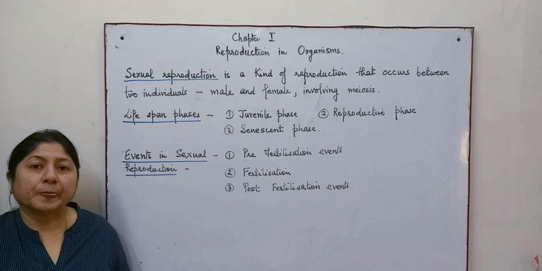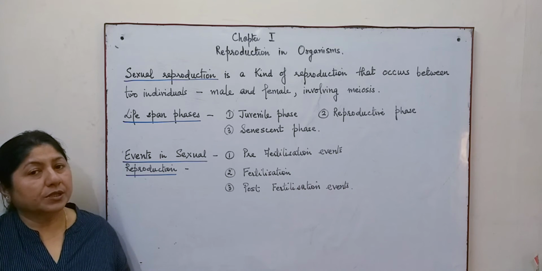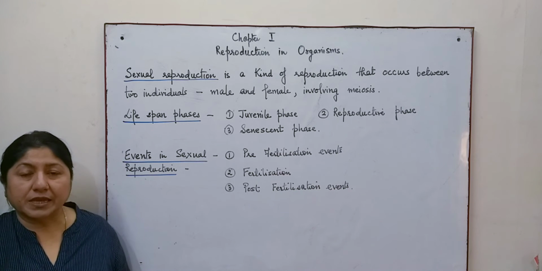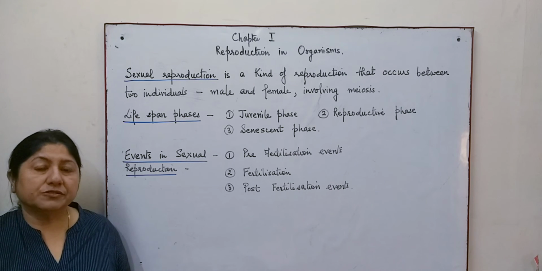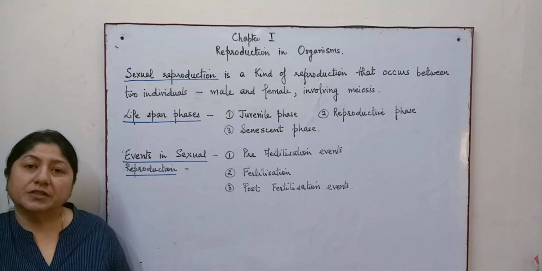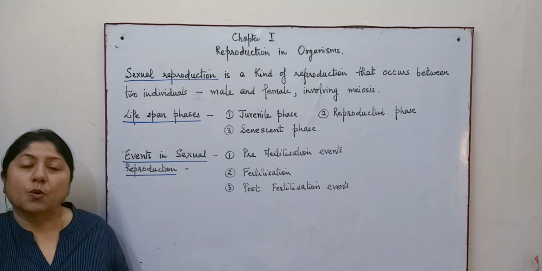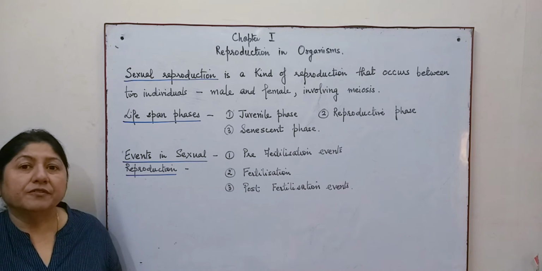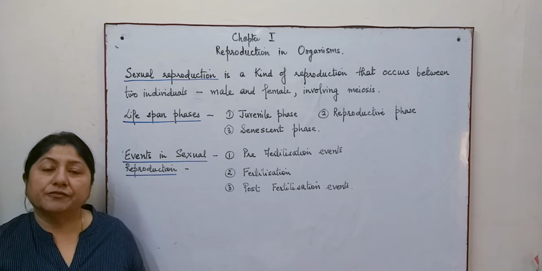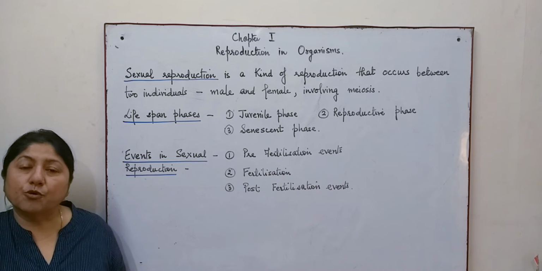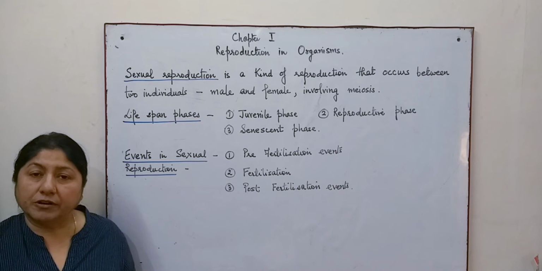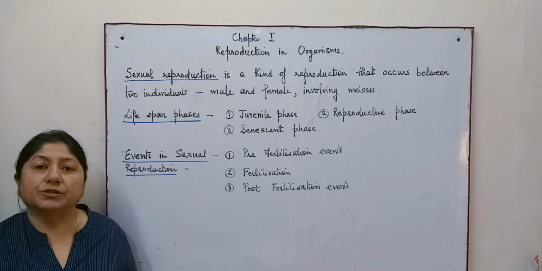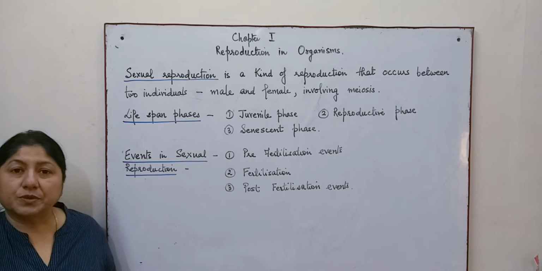meiosis, and these individual gametes which are contributed by the male as well as the female may be from the same individual or from different individuals, that is, one male parent and the other female parent. We have already discussed that if the individual has both male and female reproductive organs, it will be known as a hermaphrodite, like we have discussed about the earthworm in the previous video.